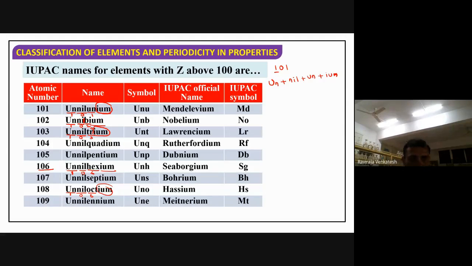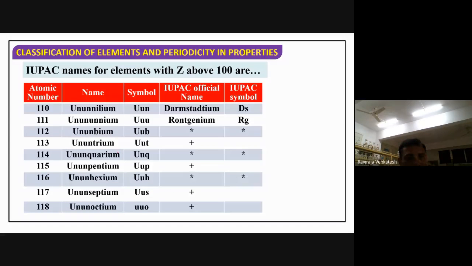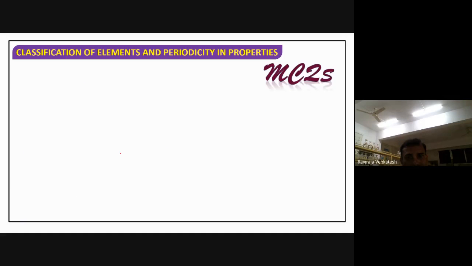You see, for un, the U symbol. For nil, the N symbol. For hex, the S symbol. Okay. Official names are different. Official name depends upon their origin, or otherwise on the scientist. That is a different criteria. So 105 we call dubnium, but by IUPAC nomenclature it will be un, nil, pentium. In this way, we can write any number of nomenclatures. Official nomenclatures will be given differently, isn't it?